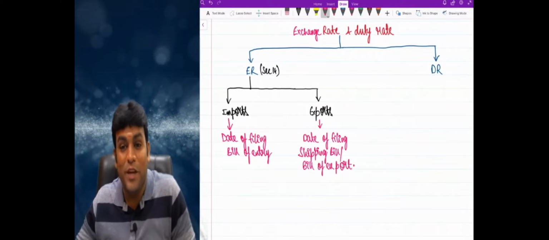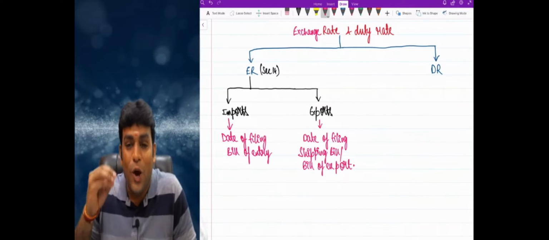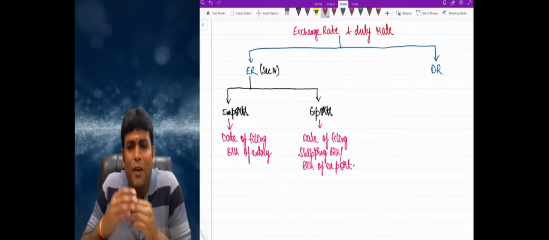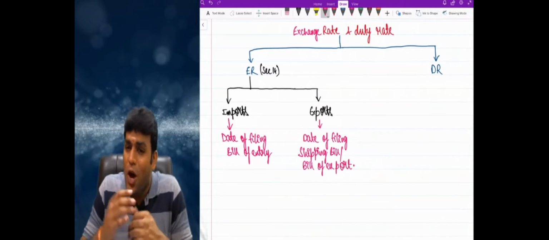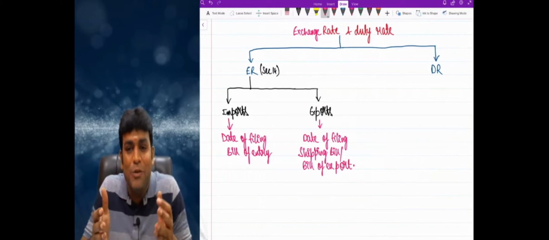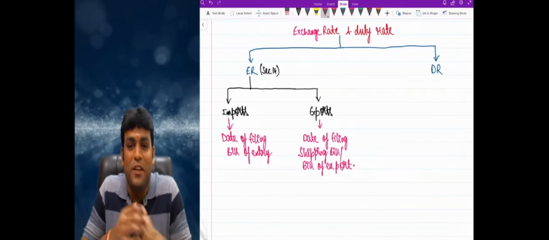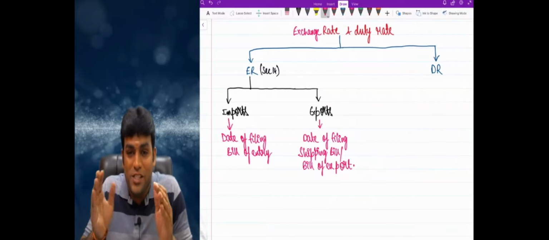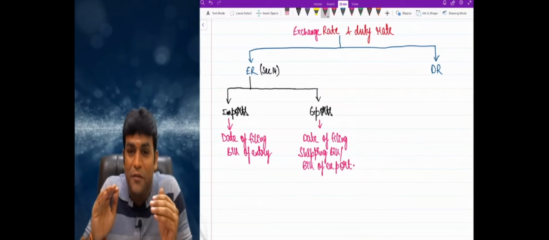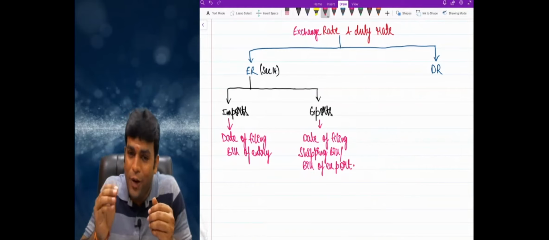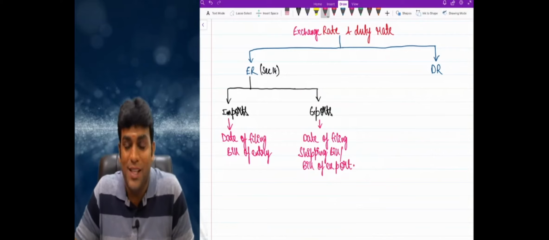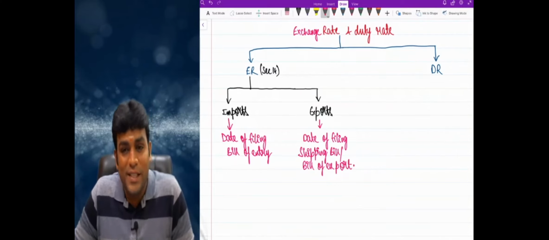Exchange rate in case of imports, when do we see, my dear friends? On the date of filing bill of entry. Now which bill of entry? That bill of entry could be for home consumption or bill of entry could be for warehousing. Whatever first bill of entry we filed. Why am I saying first? Because in case of warehousing, first we file into bond bill of entry for warehousing, and again we file ex bond bill of entry for home consumption. Correct, right?